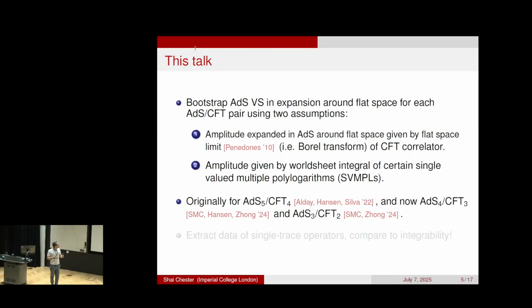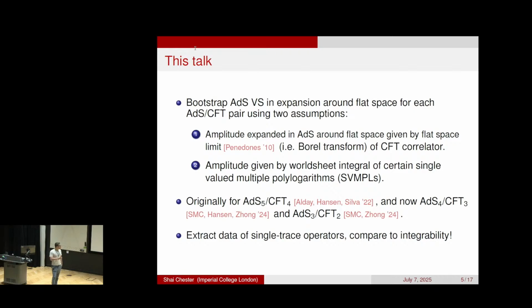It was kind of miraculous that it worked in AdS5, and you might have thought maybe there's some weird coincidence. The fact that it works in every possible background means clearly there's something going on. Indeed. Well, in that case, I'm not sure if you have a CFT with enough supersymmetry such that you could do this program. But in principle, this is related to Arkadi's question before, which is that the assumption of writing things as single-valued multi-polylogarithms might work in any background. It's just we only have enough control to check that so far in these very symmetric backgrounds. But indeed, it'd be good to maybe try for weirder backgrounds.